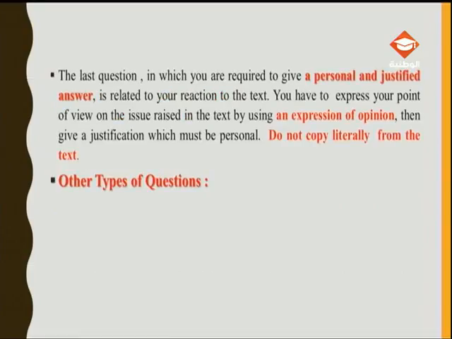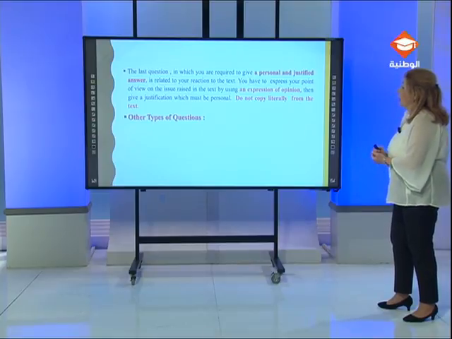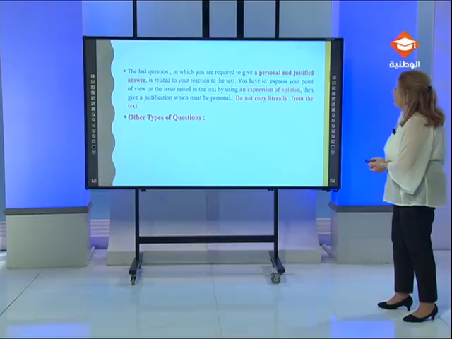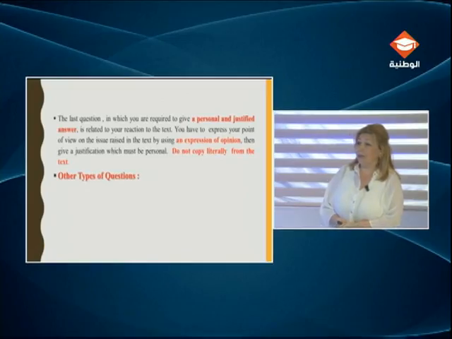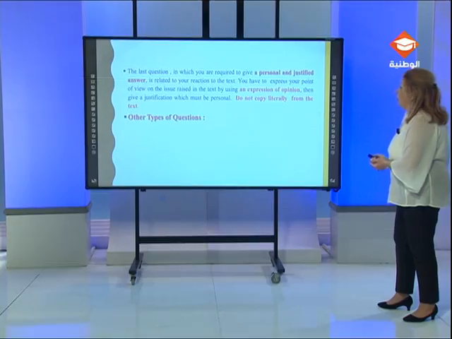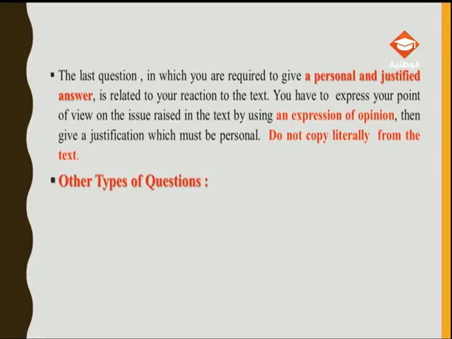Now, the last question, which is what we call an open answer question, you are required to give a personal and justified answer. Personal and justified answer is related to your reaction to the text. So we want you to give us your point of view on the issue raised in the text, by using an expression of opinion, then by giving a justification which must be personal. Do not copy literally from the text. It will not be corrected.